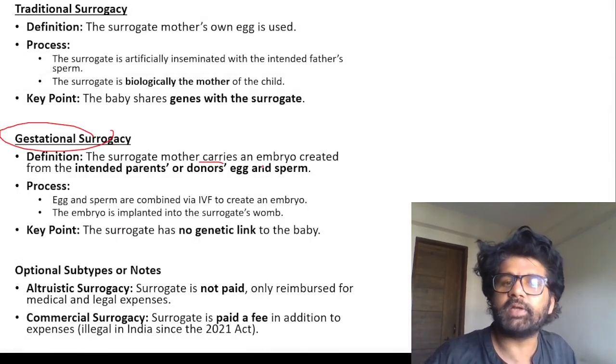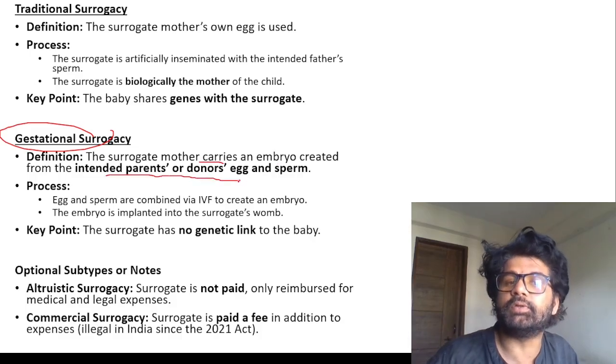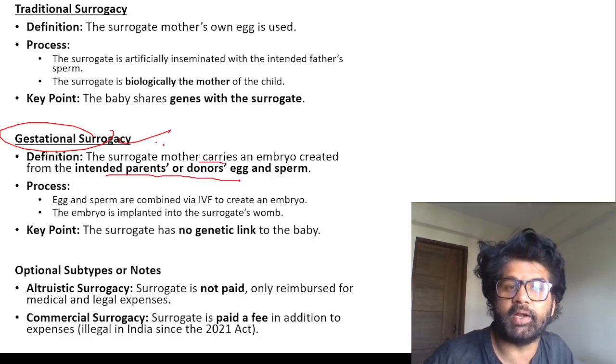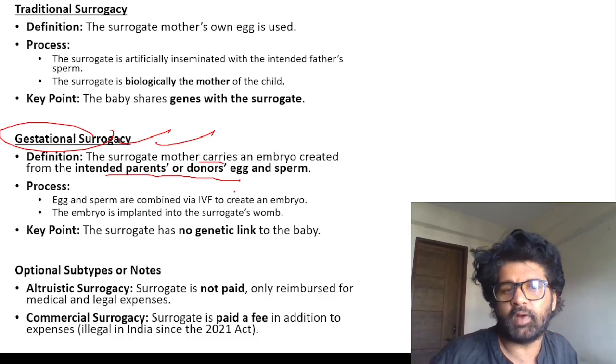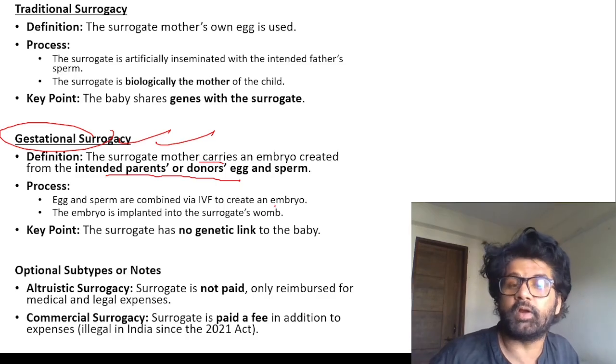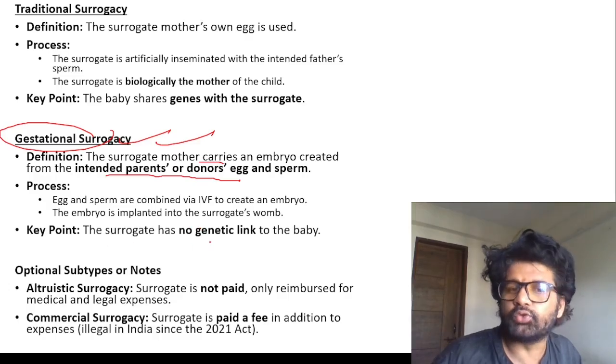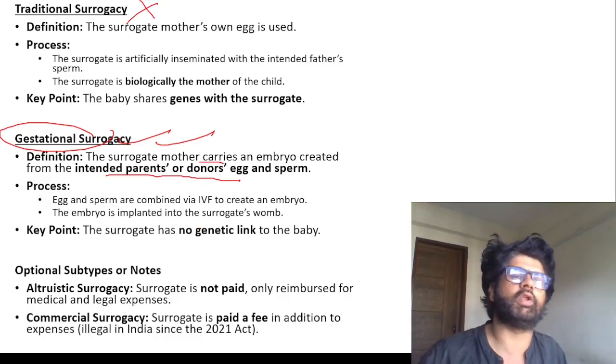Gestational: the surrogate mother carries an embryo created from intended parents or donors' egg or sperm. This is allowed in India. Process: egg and sperm are combined via IVF, in vitro fertilization, to create an embryo. The embryo is planted inside the surrogate's womb. The surrogate has no genetic link. Traditional surrogacy is not allowed in India.